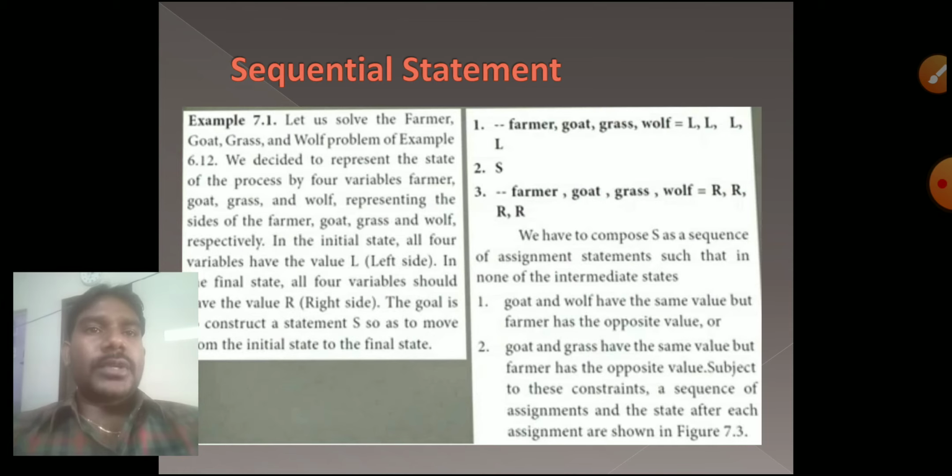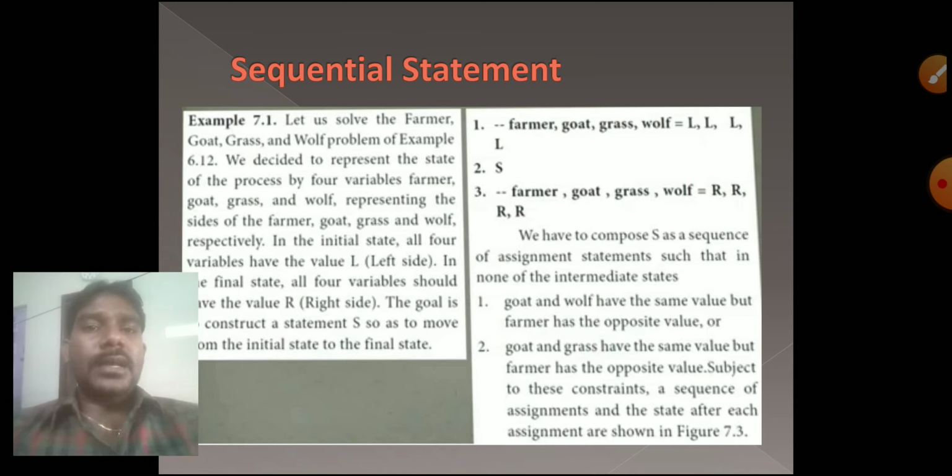Next is an example of the sequential statement. We already discussed the farmer, goat, cabbage and wolf problem in the last chapter. How they move from the left side to the right side sequentially, one by one, without any problem. No one is left on the left side; everyone must come to the right side.